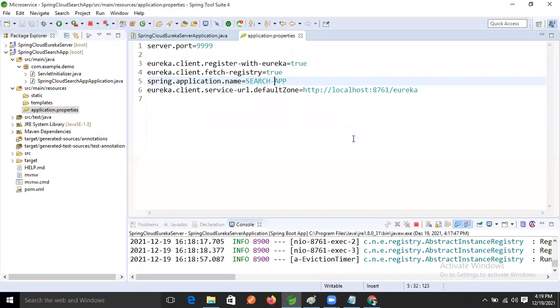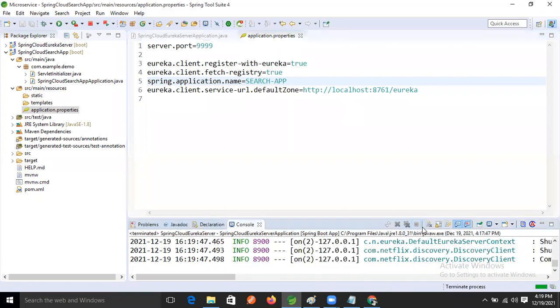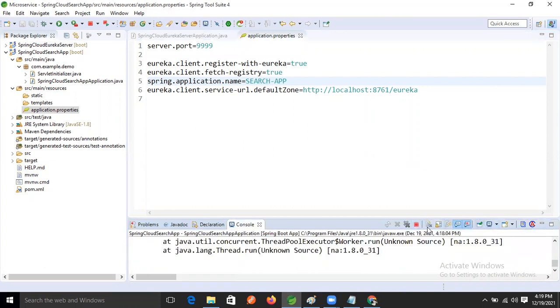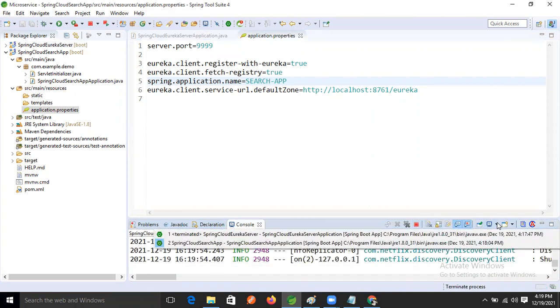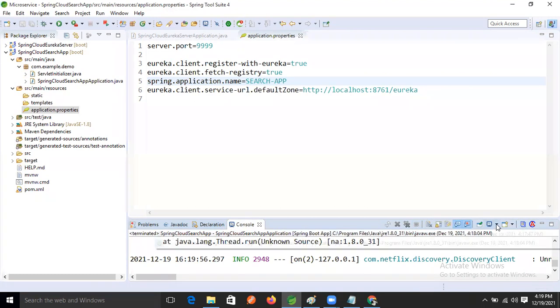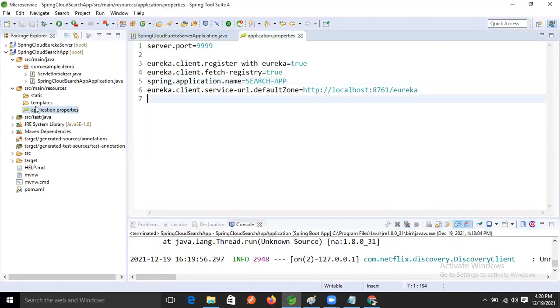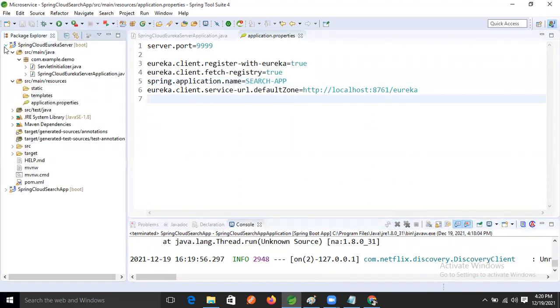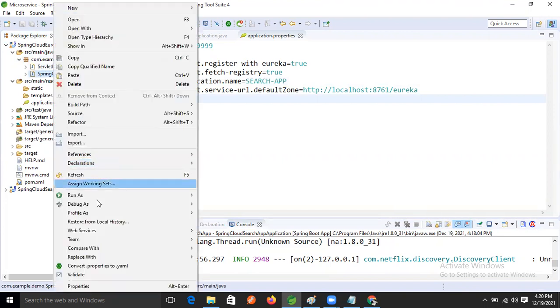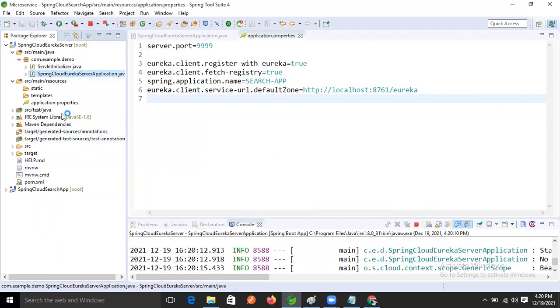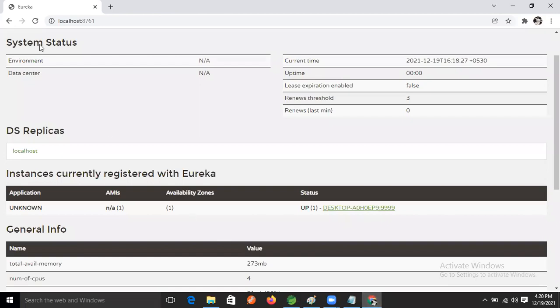Now stop it, guys. Again one more time, stop your application now. This time, there is no problem in our development, but we are getting a cache problem, right? Because of that our instance is not running. So now run our Eureka server. Still our microservices project is not running, guys. So what I'm doing now is refreshing our index board.